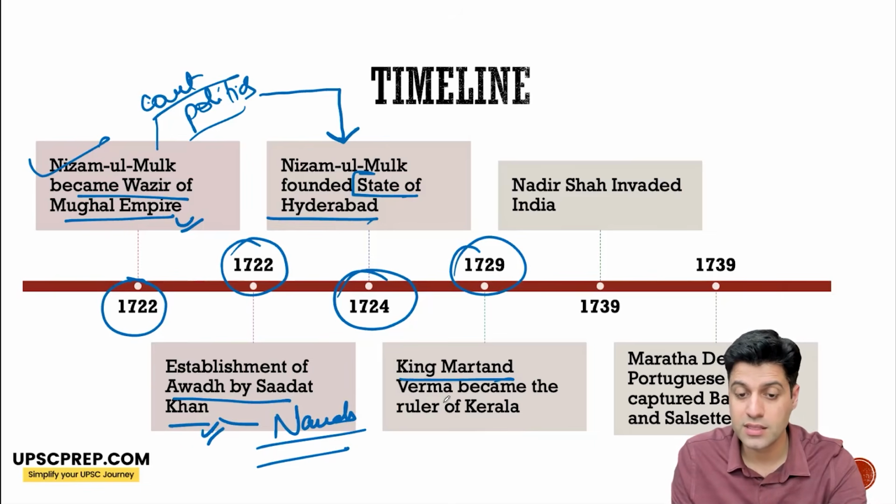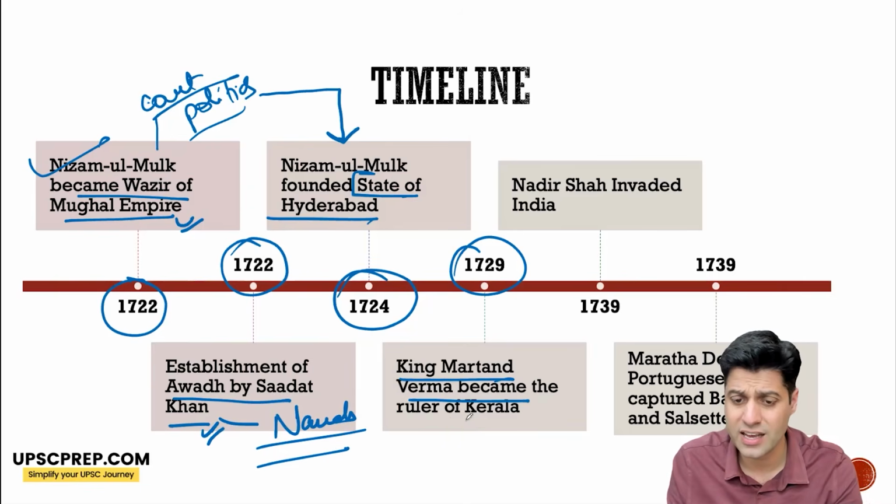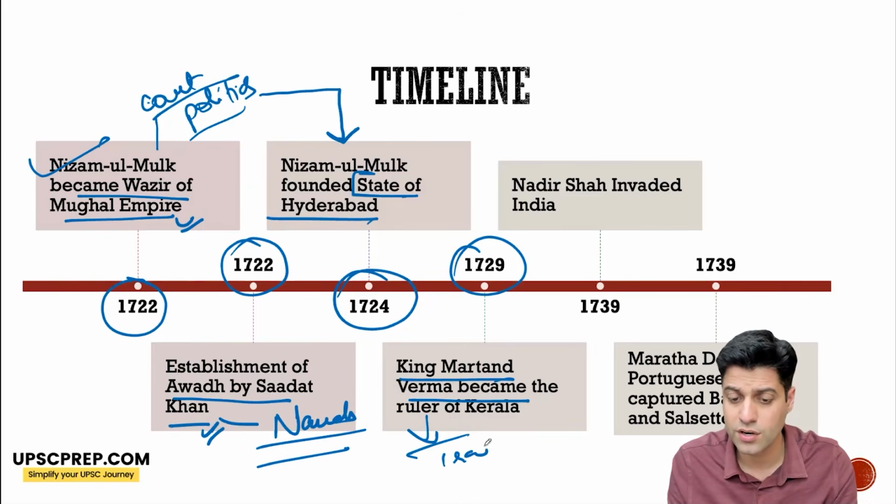1729, King Martand Verma of Travancore. So I'll say rather ruler of Kerala, we should say ruler of Travancore.